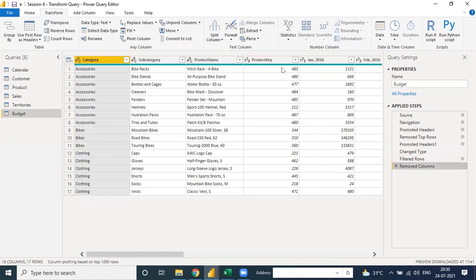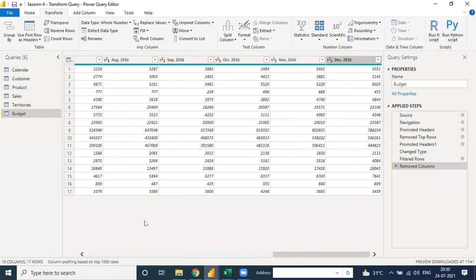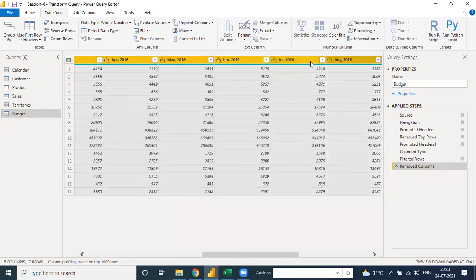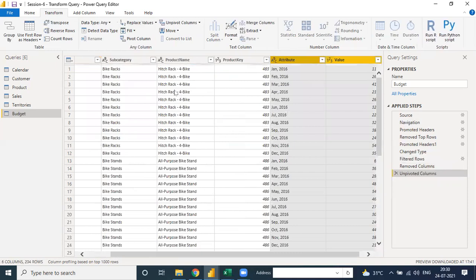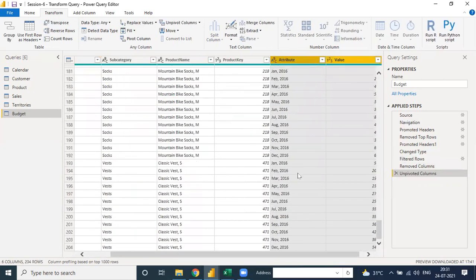When you put the unwanted columns into unpivot, you need to drag with Control Shift or Shift, select all, and go to Unpivot. See, it's row wise, and the category and subcategory are divided into 12 parts: Jan, Feb, March, April month, and the next subcategory is Jan to Feb. The total subcategory is divided as per year.